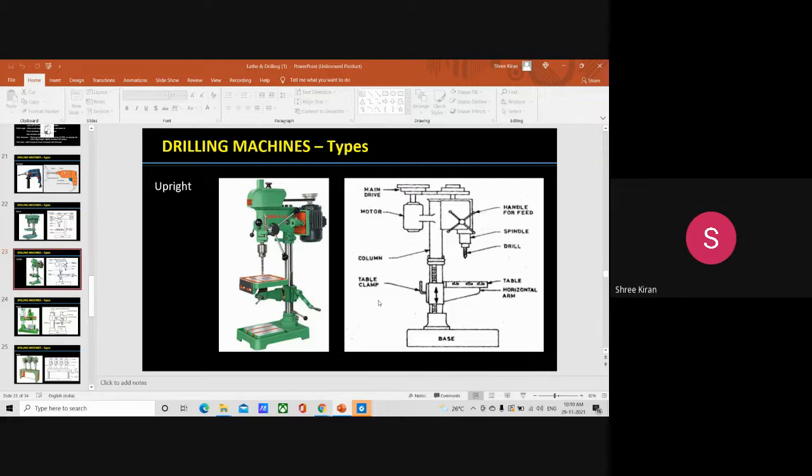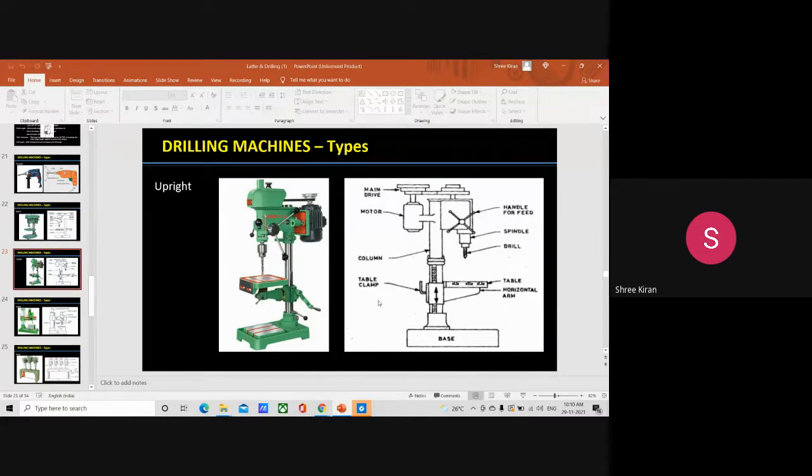According to the purpose, we require both types of machine. The round column section upright drilling machine consists of a round column, whereas the other upright drilling machine has a box column section. One will have a round column section and the other a box column section. The other construction features are almost the same.